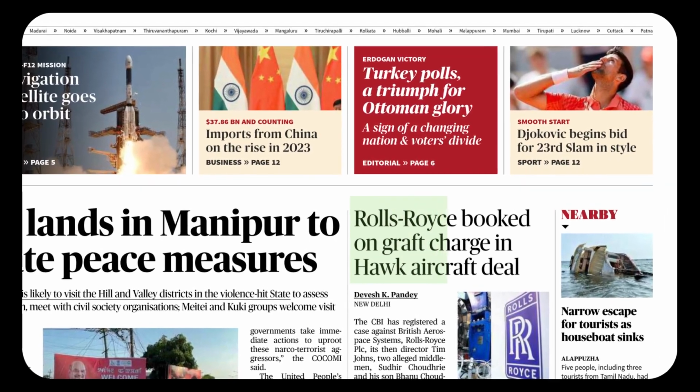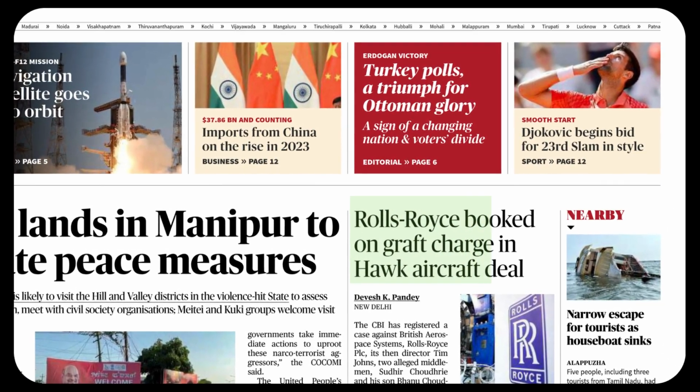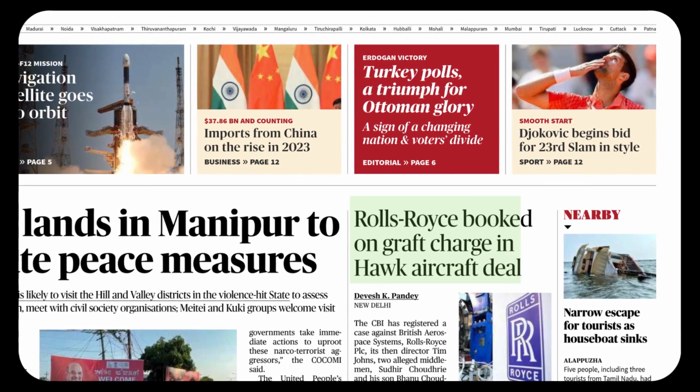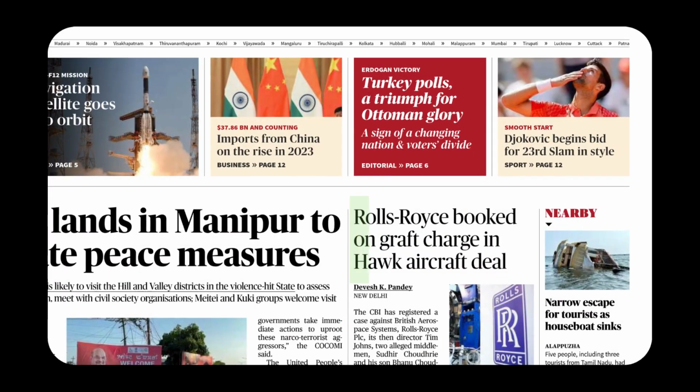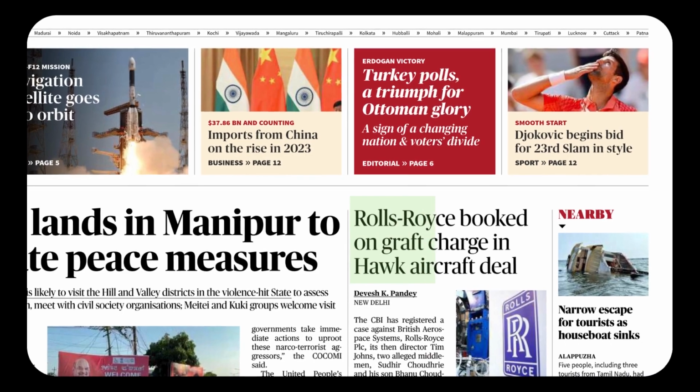Here is a very interesting observation. The word Hawk. A hawk is a large bird, but here the letter is capital H, so that must represent something else. We are talking about the Hawk 115 advanced jet aircraft. So it's an aircraft deal, and Hawk is the name of the brand.